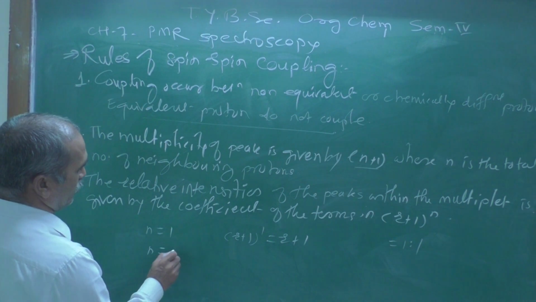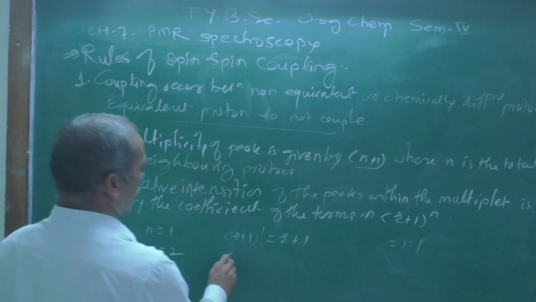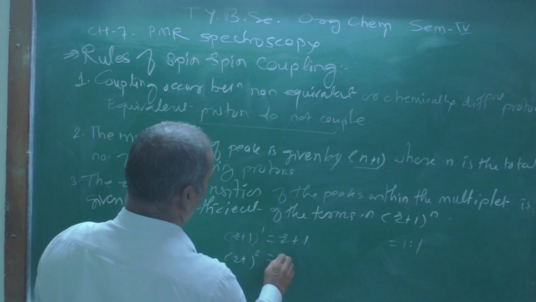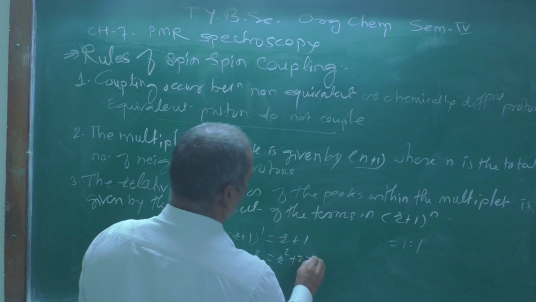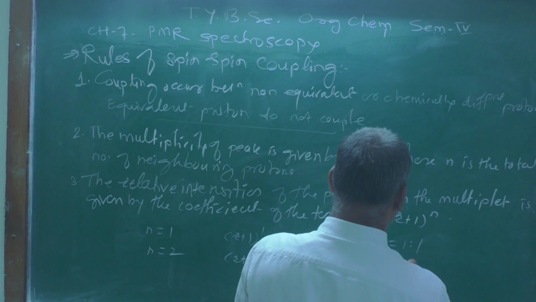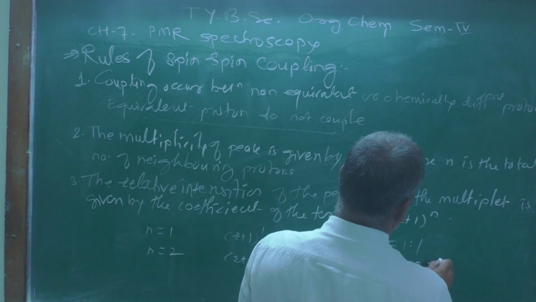Suppose n is equal to 2, then (r plus 1) squared is r squared plus 2r plus 1, and if you put r equal to 1, you get 1:2:1.